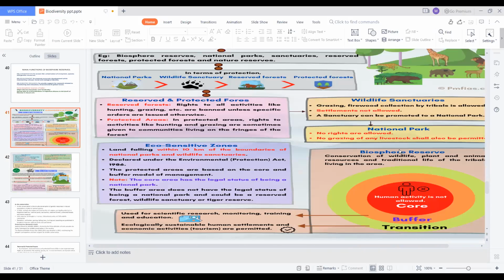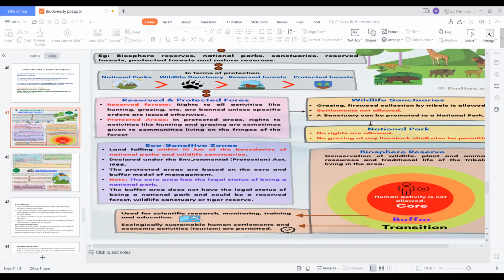In the core region human activity is not allowed, whereas the buffer region is used for scientific research, monitoring, training, and education. Ecologically sustainable human settlement and economic activities such as tourism are permitted in the transition zone.